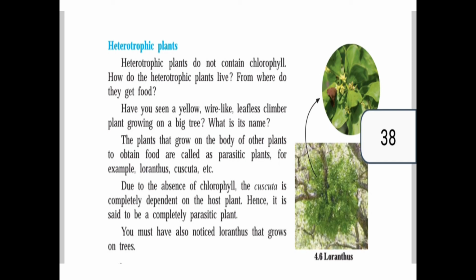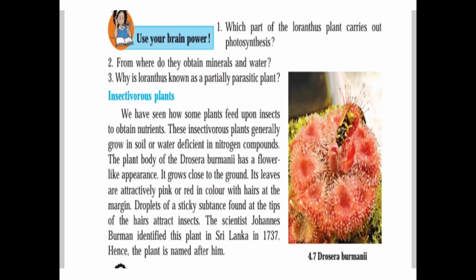You must have also noticed the Loranthus that grows on the trees. It grows on other trees and takes the nutrition from that tree. Next is use your brain power. Which part of the Loranthus plant carries out photosynthesis? Answer. In the Loranthus plant, photosynthesis is carried out by the green leaves. Second, from where do they obtain the minerals and water? Answer. In the Loranthus, the root system is absent.